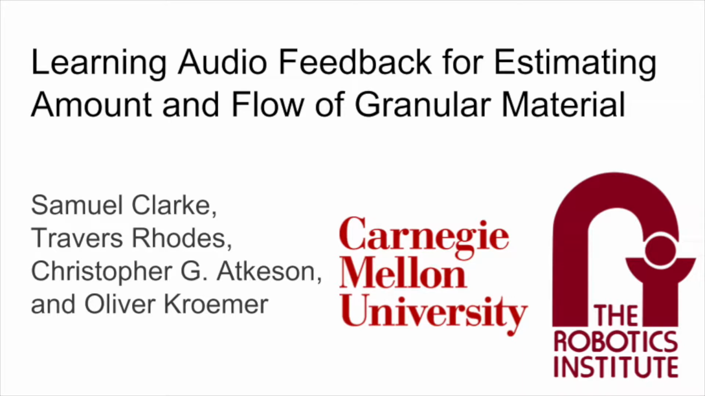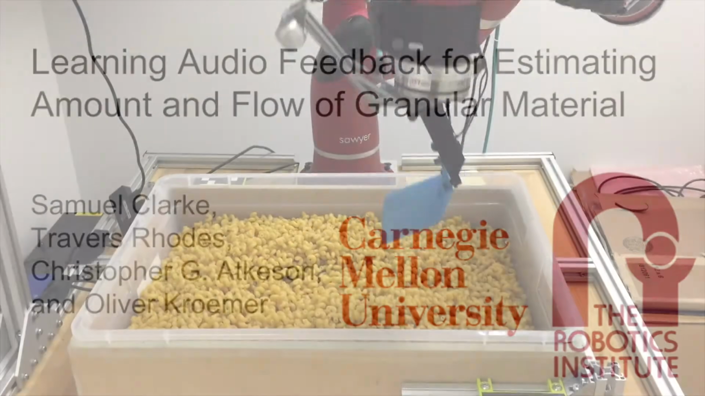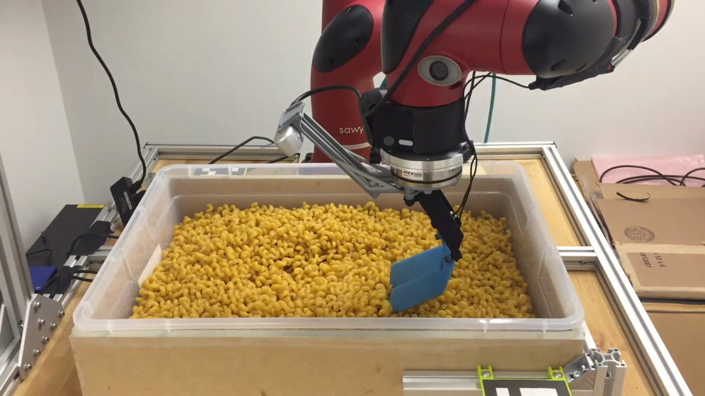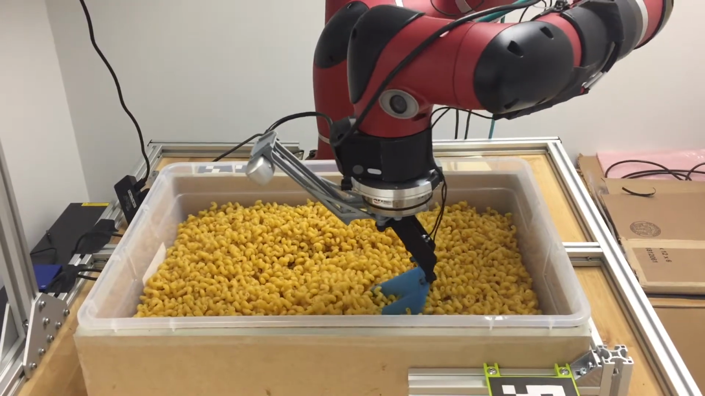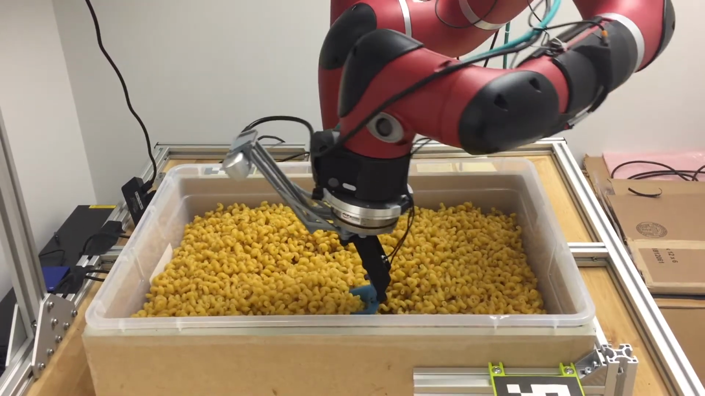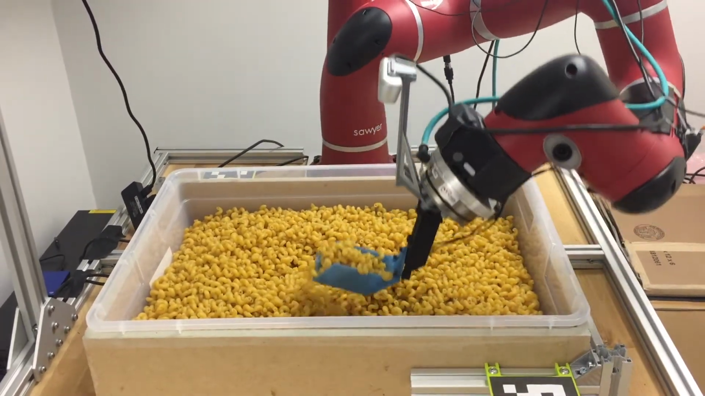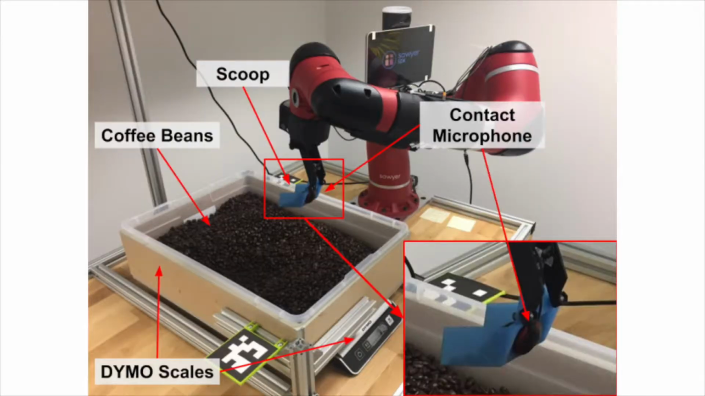Sound and structural vibration signals provide a rich source of information during manipulation. In this work, we focus on the domain of manipulating granular materials and combine audio signals with machine learning to learn powerful feedback mechanisms. For our experiments, we used a 7 degrees of freedom Sawyer robot arm.